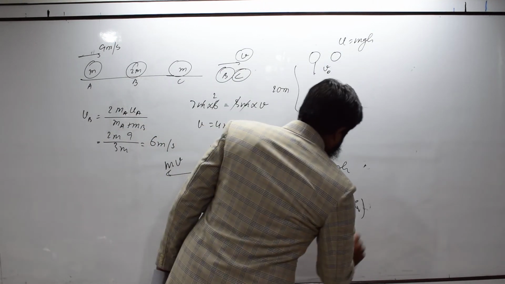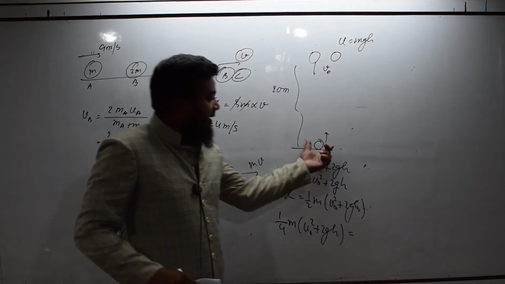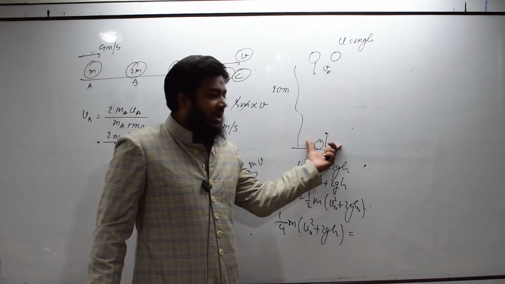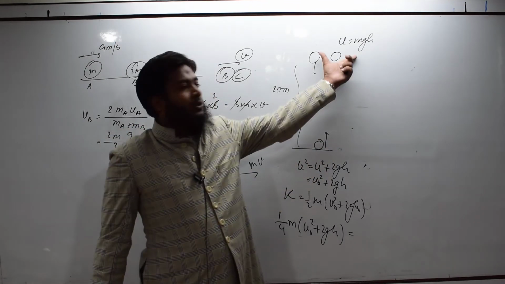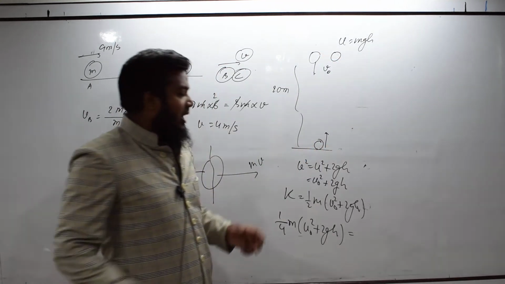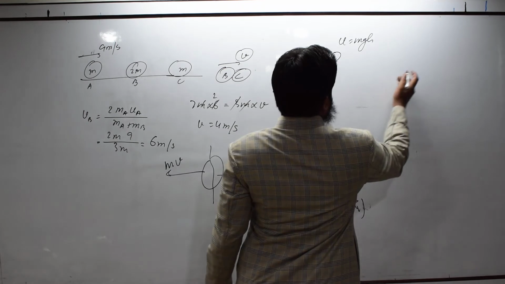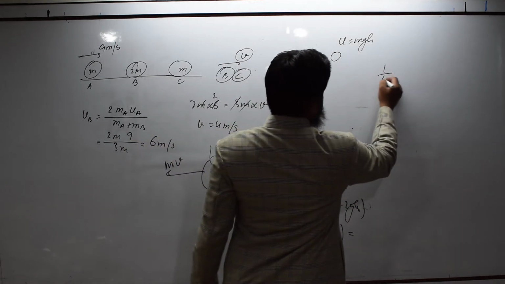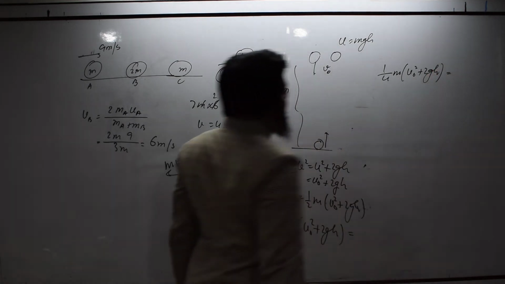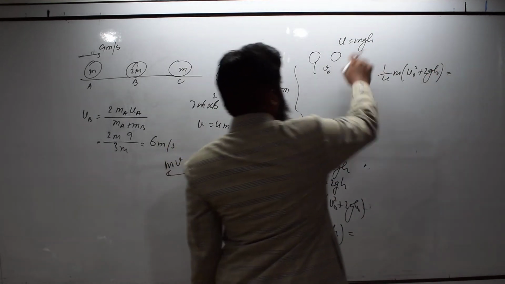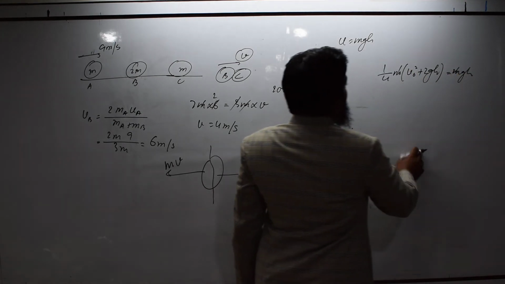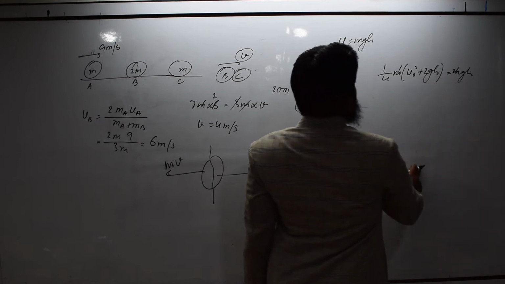So potential energy here will be mgh with the same value of h. Whatever kinetic energy there is here, which is 50% of the kinetic energy before striking, it will be converted into potential energy. So potential energy finally should be equal to kinetic energy after striking the ground. So 1 by 4 m times v naught square plus 2gh should be equal to mgh. m and m get cancelled, and 4 into 2 is 8.